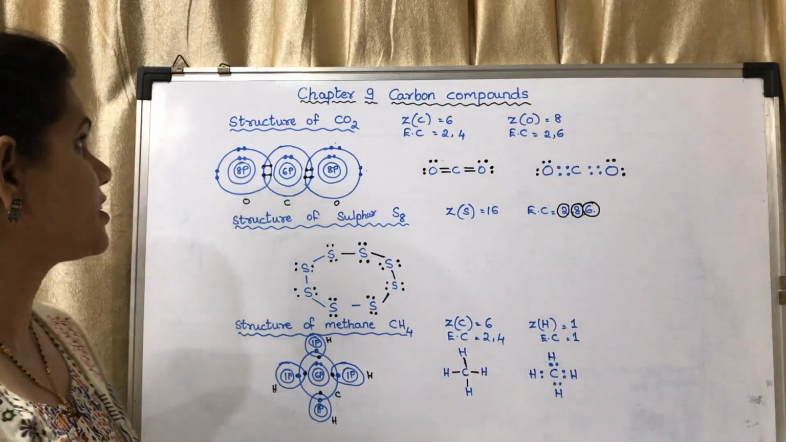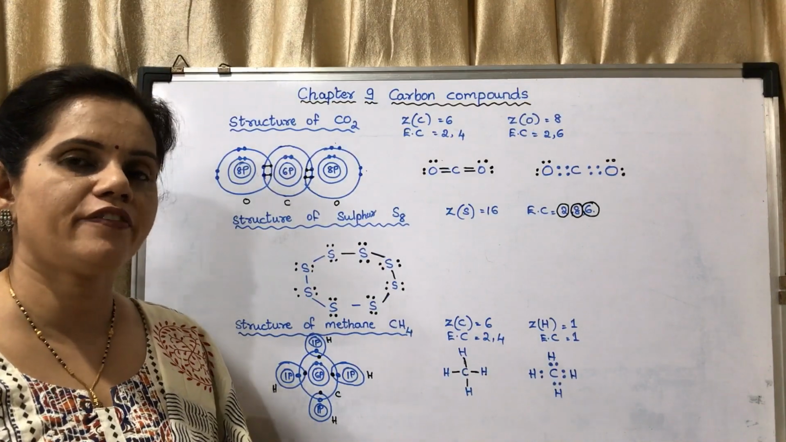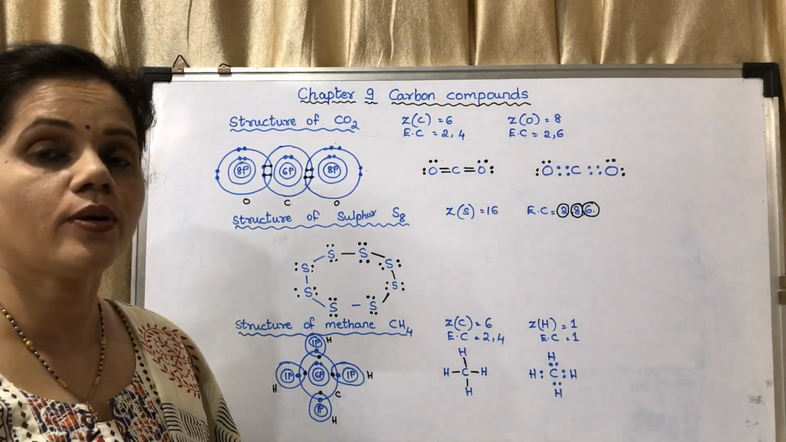Now the next is structure of carbon dioxide. Carbon dioxide consists of 2 elements, one of carbon and another of oxygen.